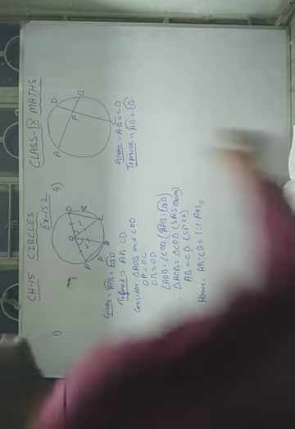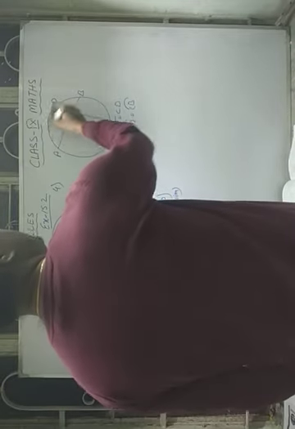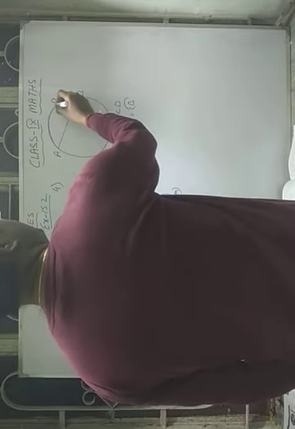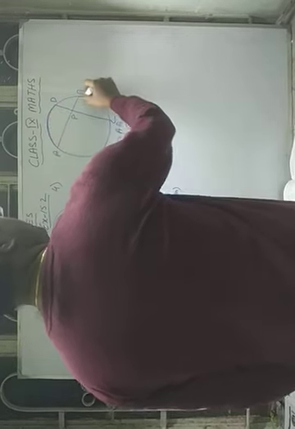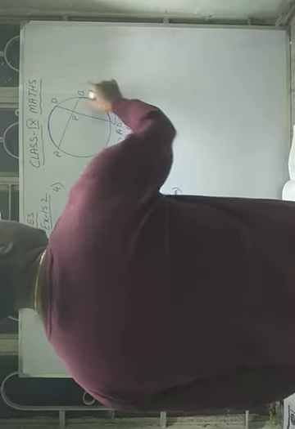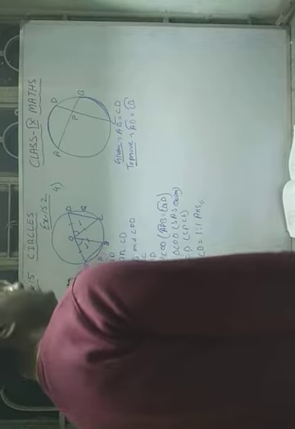How will you prove these two arcs are equal? You have to prove that only this portion of the arc is equal to this portion of the arc. How will you prove it?